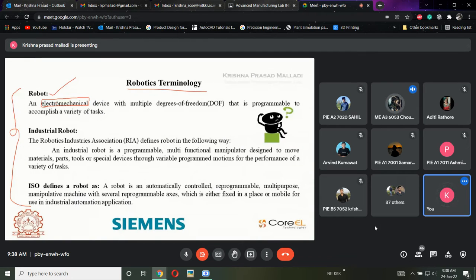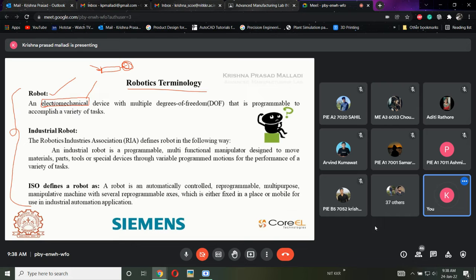Any idea? Electric motors, which use electricity to do mechanical work. That is fine. One example is the electric motor, or we call it a DC motor. In a DC motor, we give power and the mechanical shaft will rotate.